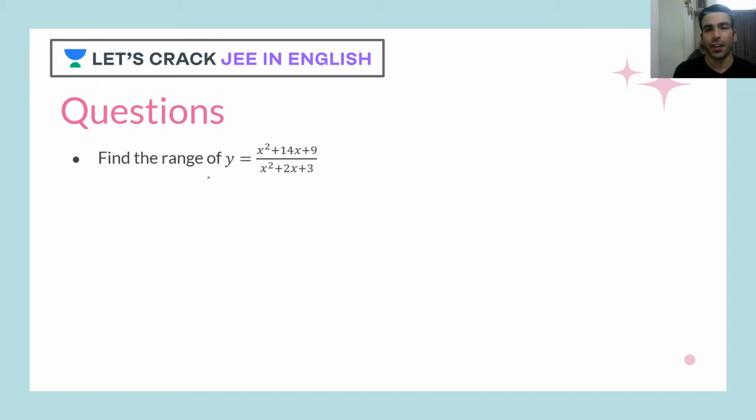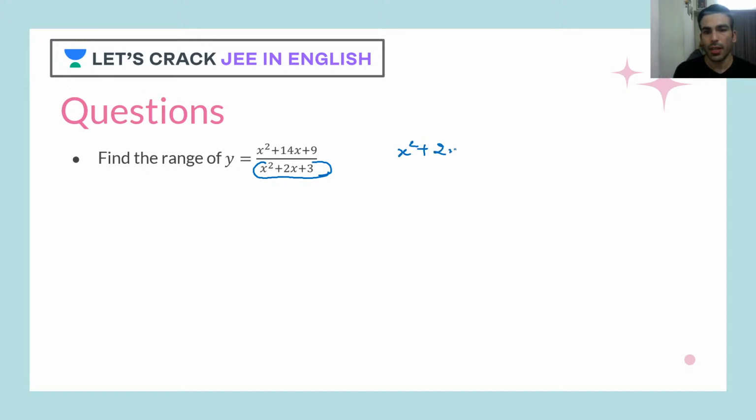So when you have to find the range, what exactly you need to do? As I told you in the beginning, you have to first find the domain. For finding the domain, you just need to check where exactly this function is defined. This numerator is defined for all the values of x. Whenever we get a fraction, we always have to look at the denominator, because if this denominator becomes 0, this function would not be defined. Let's check where this denominator would become 0.